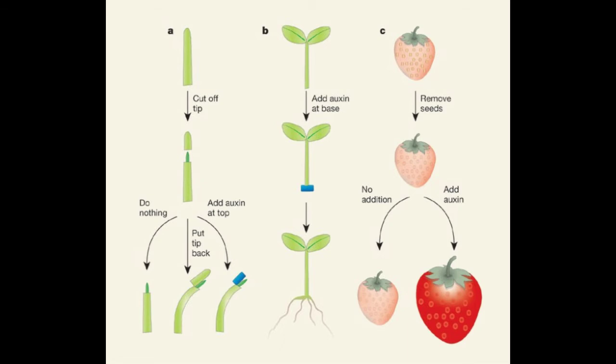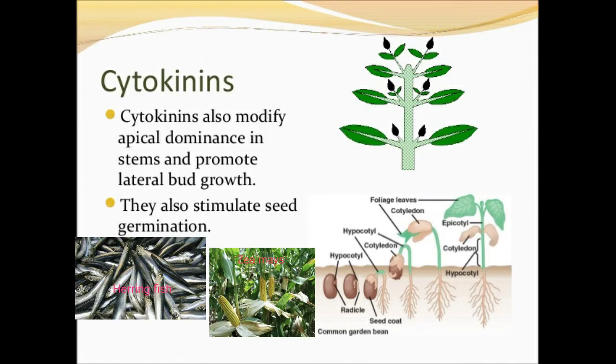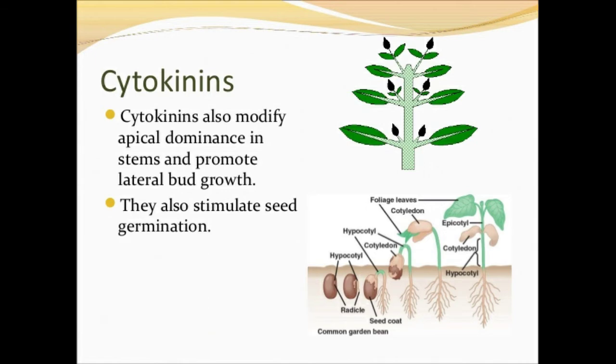Now we move on into cytokinins. Cytokinins, from cyto meaning cell and kinesis meaning division, are the plant hormones that promote cell division or cytokinesis in plant cells. It was first isolated from herring fish sperm. Zeatin was the cytokinin isolated from Zea mays. Cytokinin is found abundantly in liquid endosperm of coconut.